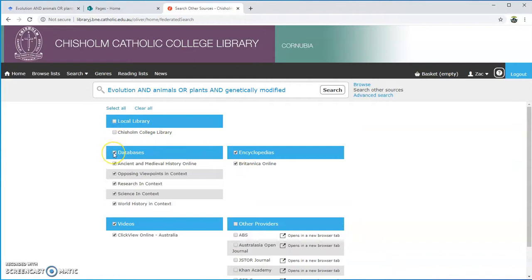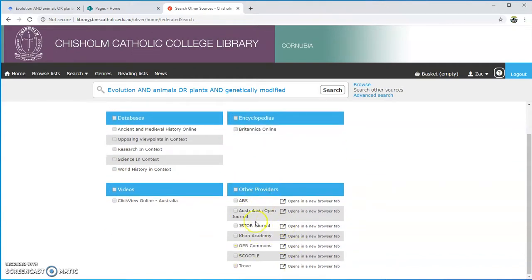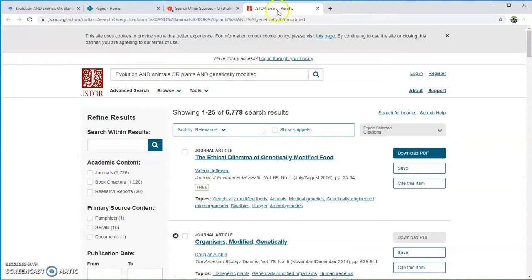I'm going to unclick the local library, the databases, videos, encyclopedias. What I am going to do is I'm going to choose some of these. Trove is the National Australian Library, and I'm also going to look at the JSTOR journal, which is going to give me a bunch of journal articles as well. If I click those two and then I click search, what's going to happen is you'll see it's going to open two new tabs for me. Okay,